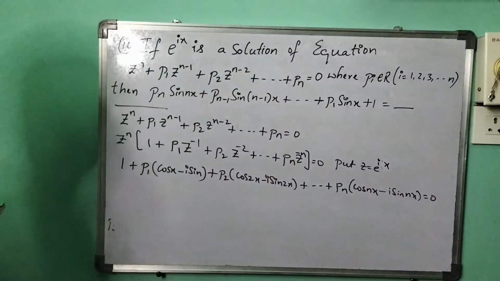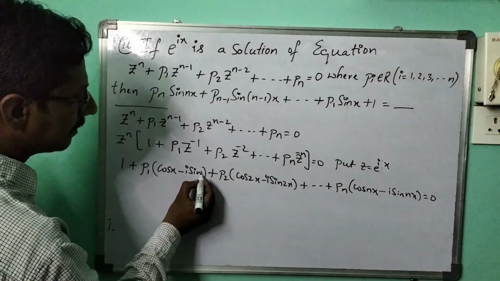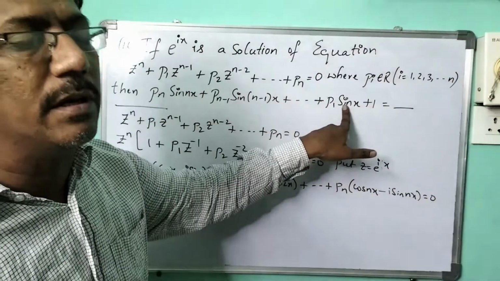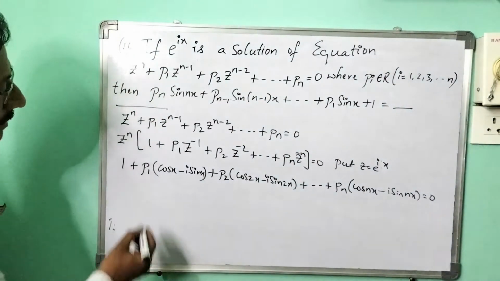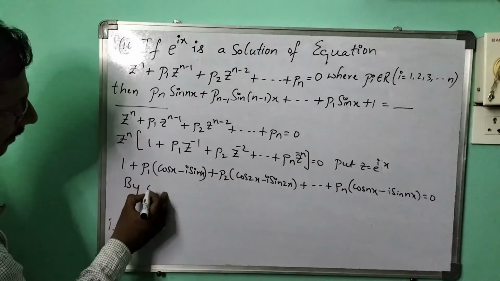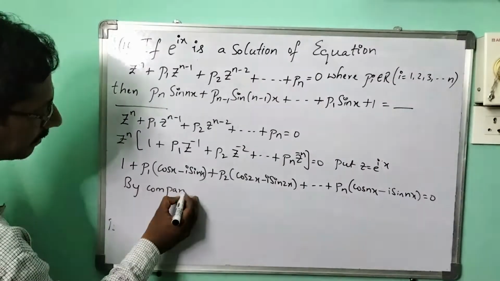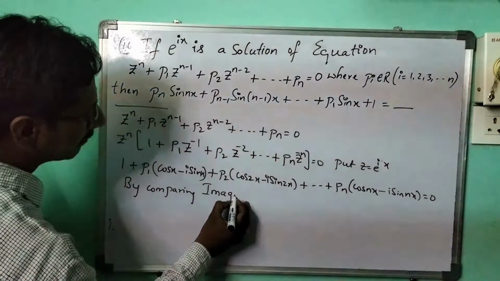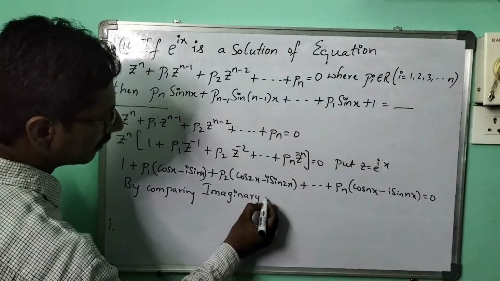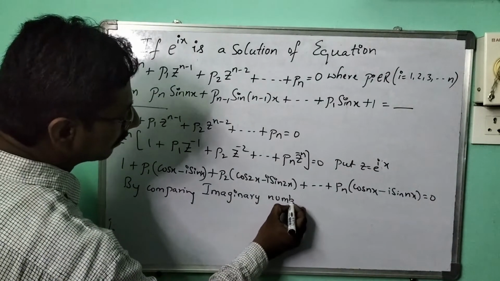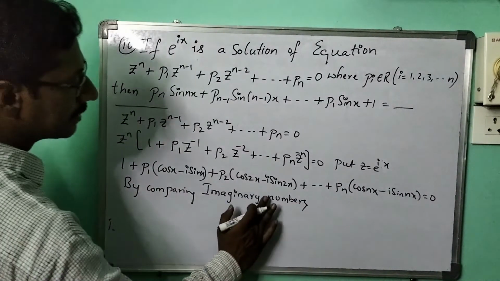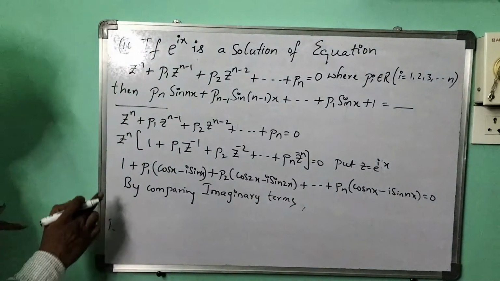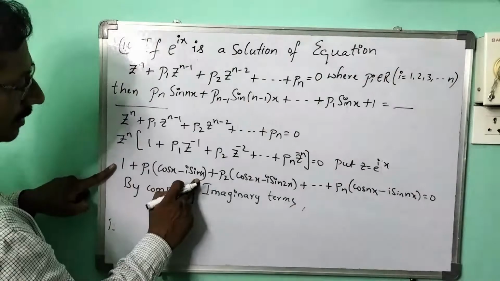So from here, what we have to do is, let me see, sin is given. Let me compare the imaginary numbers. By comparing the imaginary terms, what will we have? Is this one imaginary?